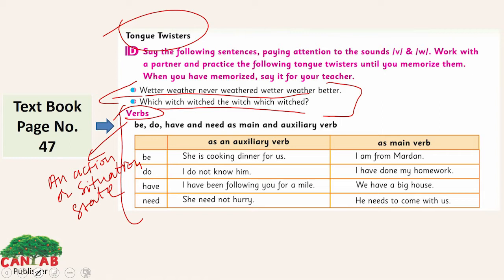We will discuss all these types of verbs in our next lesson too. In this lesson, we are going to discuss the auxiliary verbs: be, do, have and need as main and auxiliary verbs, and how they can act as an auxiliary verb or a main verb.